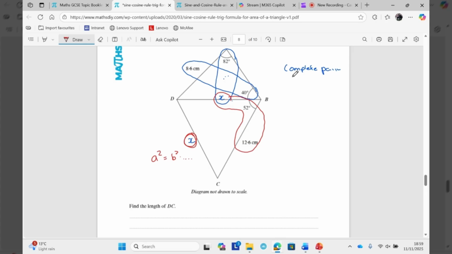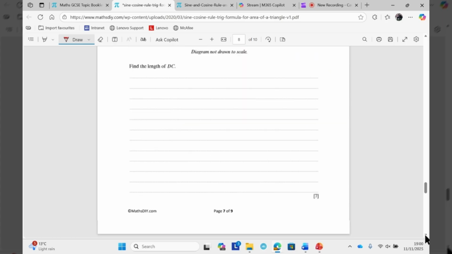So for the sine rule, the pairs rule, you put the thing that you don't know first. So the thing that I don't know is the side divided by the sine of the opposite angle. There's the incomplete pair. And then I make it equal to my complete pair, which is the side I do know, and the sine of the angle opposite it. To find x, take that sine 82 up as a times, stick that in your calculator, and you're done. And like I said, once you then know that, you can use your triplet and your cosine rule to find the other one.